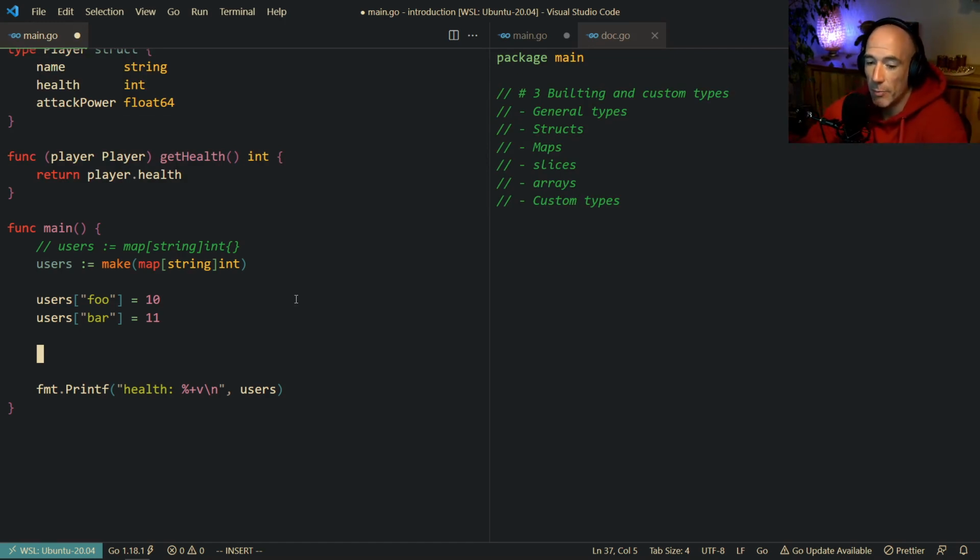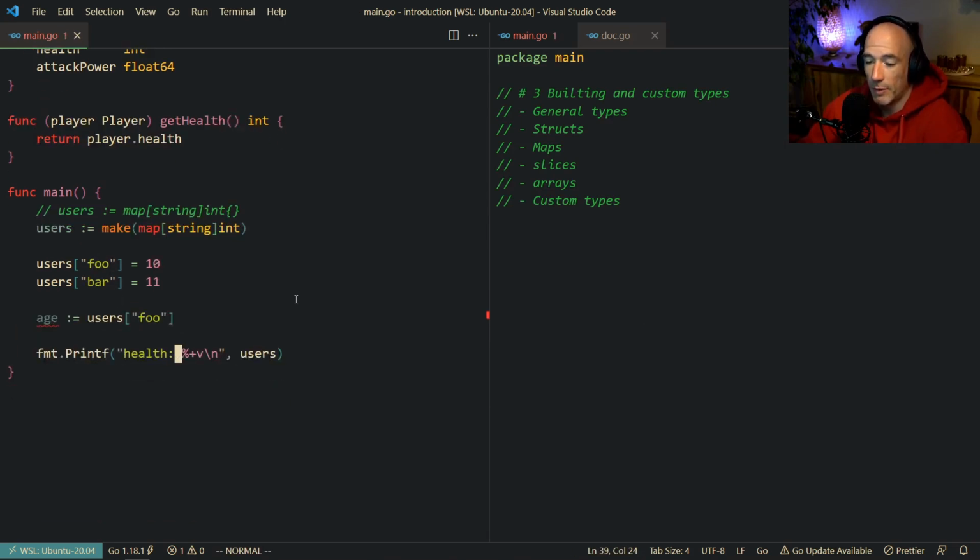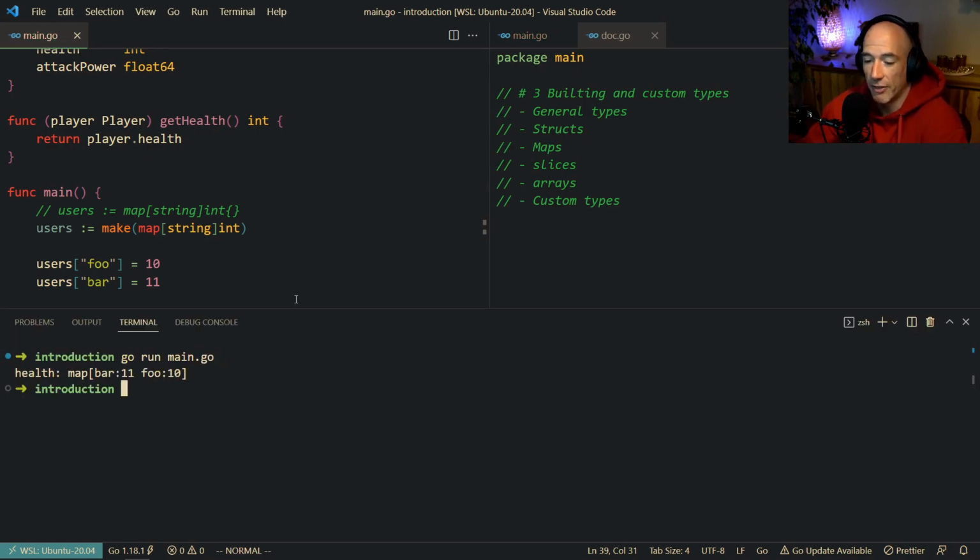We could say, for example, age is going to be users foo. Right, and then we could print out the age. What is age? Age is an integer, so we already know it's going to be a percentage %d. We're going to call age here. Go run main.go, boom. You can see the age of foo is 10, right?